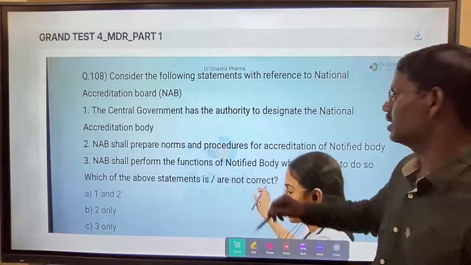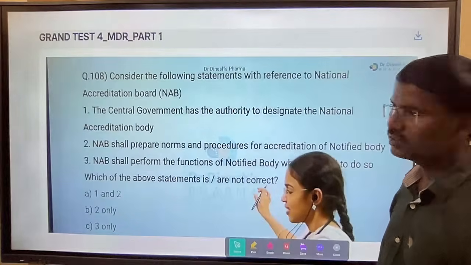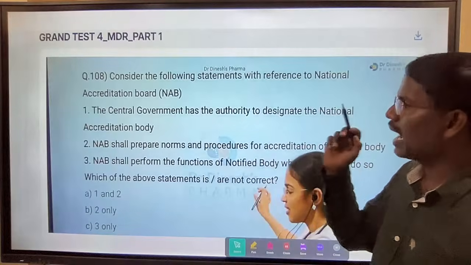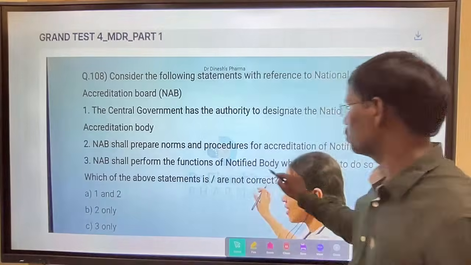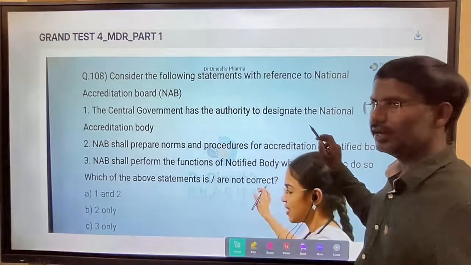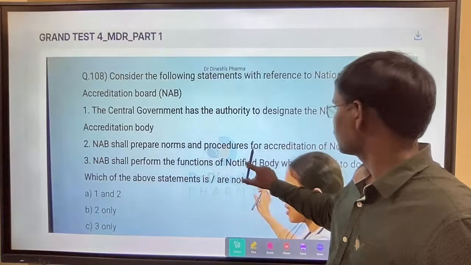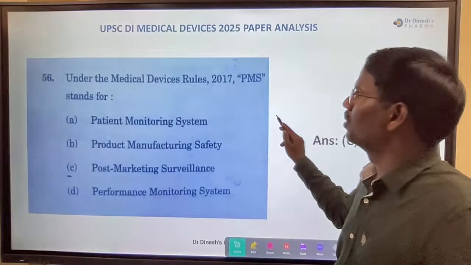So we were discussing this in Grand Test 4, OK, it is in the mobile application. So we were discussing: consider the following statements related to the NAB. NAB shall perform the functions of notified bodies, so notified body, right? Yeah. So it shall prepare norms and procedures for the accreditation of notified body, right? So this is a body, not board, right?